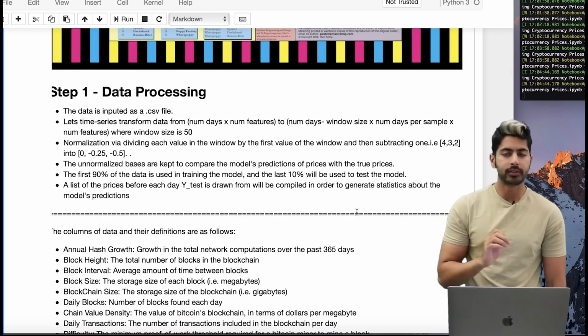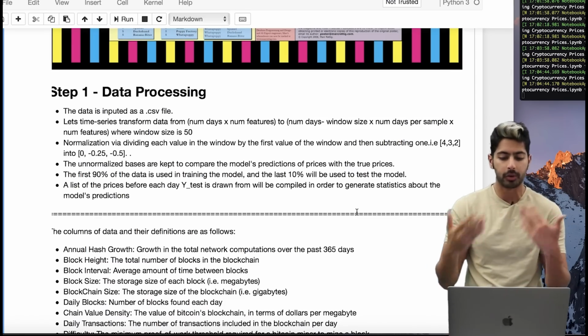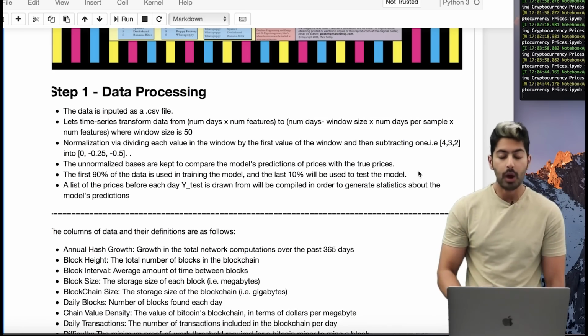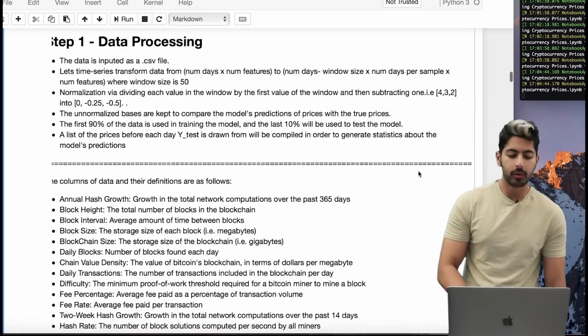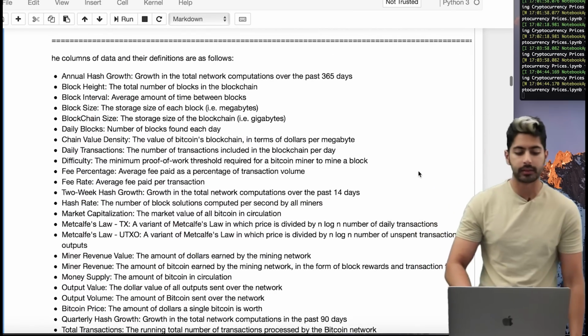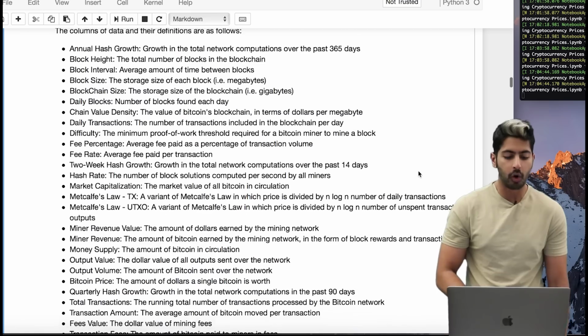The unnormalized bases, we're going to keep them. That means those original numbers, just so we can compare the model's predictions with the true prices. We're going to split our data, 90% training, 10% testing. Okay, so this data is going to look like this. It's going to have many different columns for all of these features.